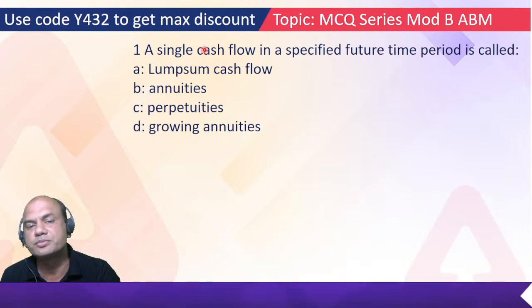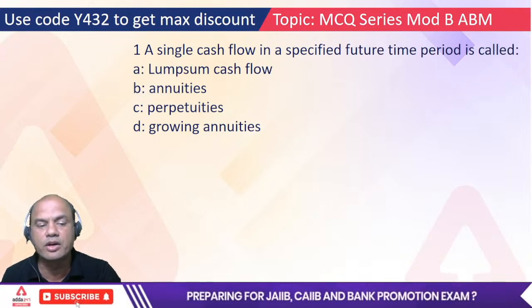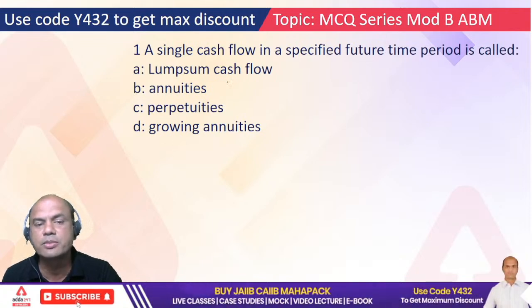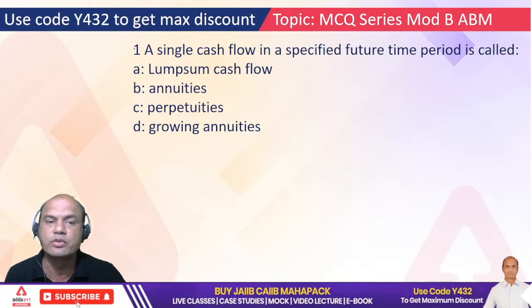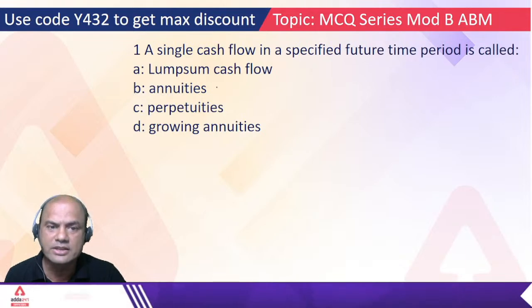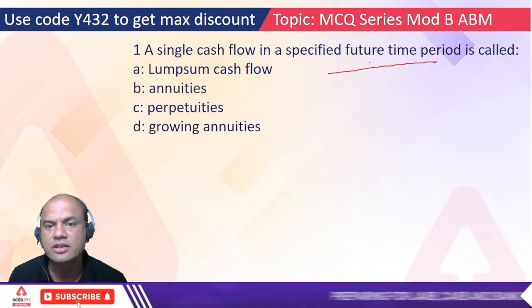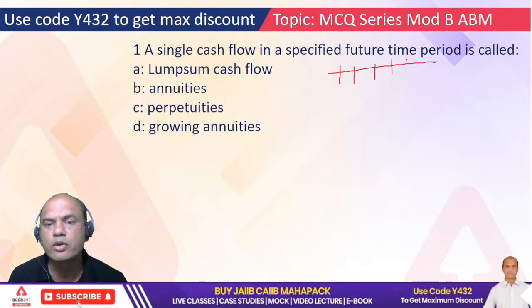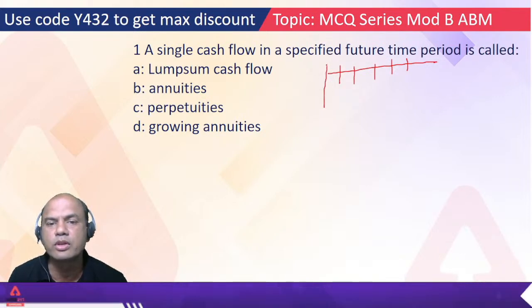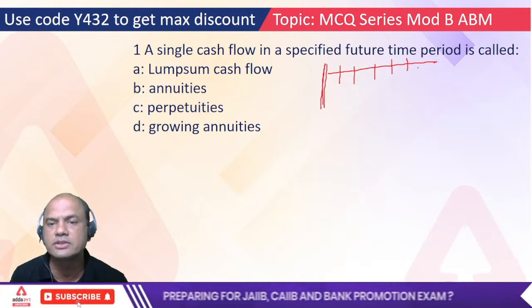Single cash flow means what? It goes singly, it comes singly. FD, fixed deposit, that's a single cash flow. Annuities is a series. You give the full amount of a loan and then there are EMIs.